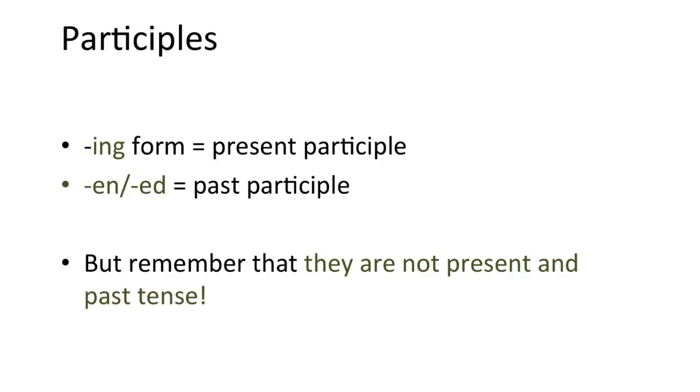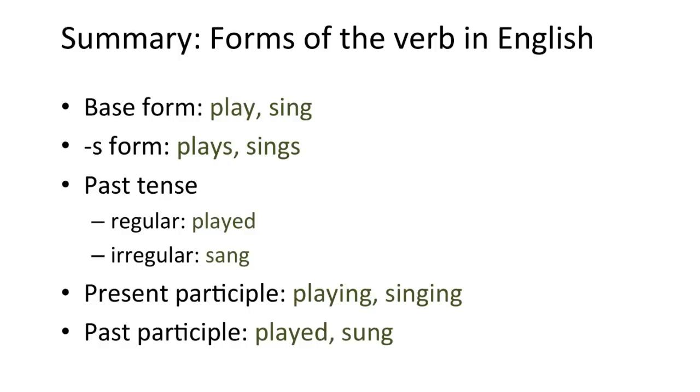To sum up what we've said so far, there are 5 forms of the verb in English. The base form, play, sing. The S form, plays, sings. The past tense, played if the verb is regular, sang if the verb is irregular.